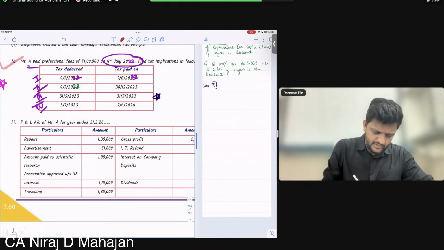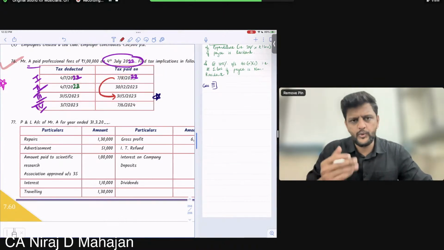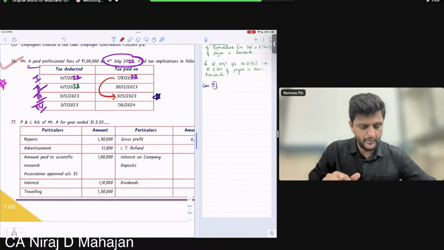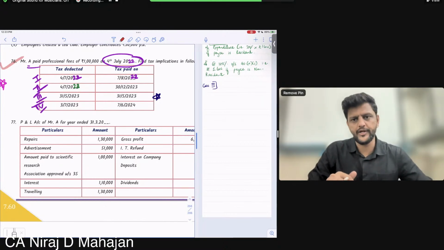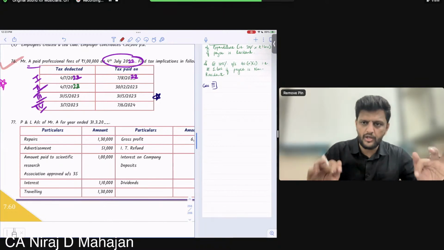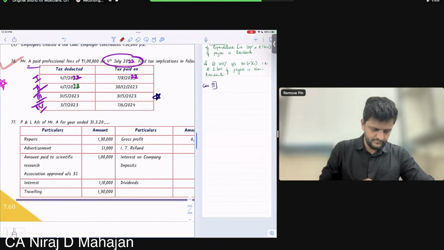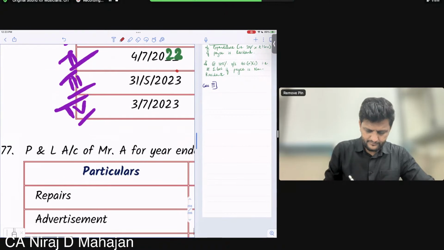I hope you can see, Indrajit, case number 1 and case number 3. We are paying before 7th August. 31st May, that was 7th August. Here we are paying on 31st May 23. That is before the ROI due date. But the problem is not that. Payment is done before the ROI due date, but the problem is the TDS was not deducted during the year.